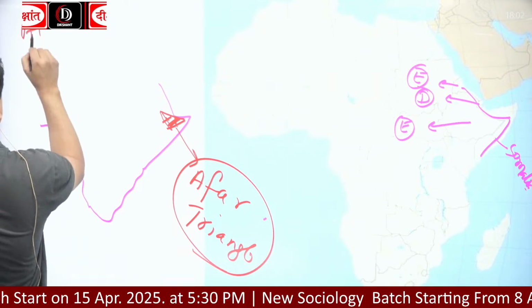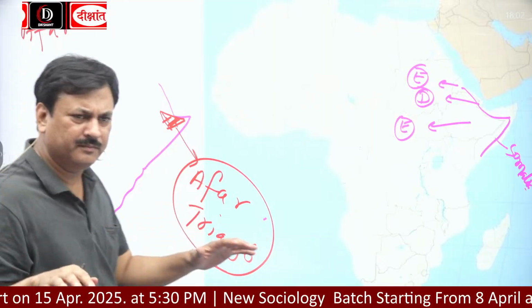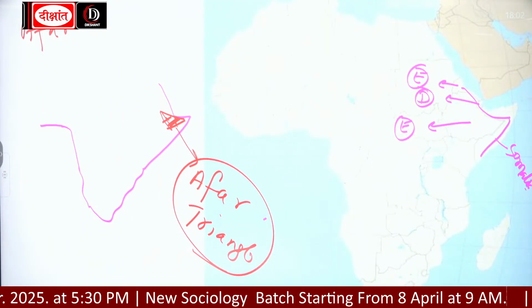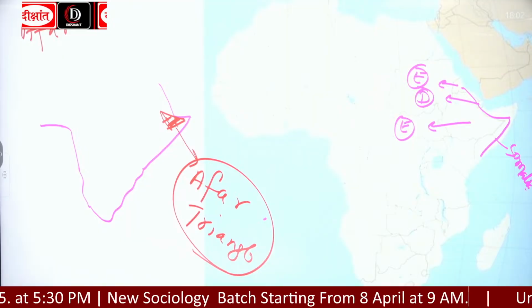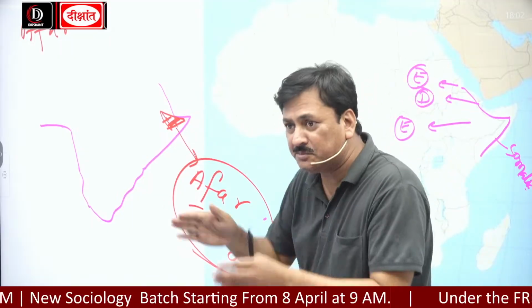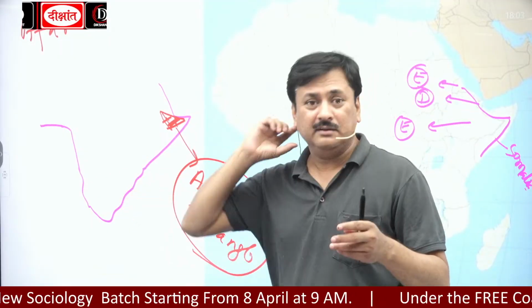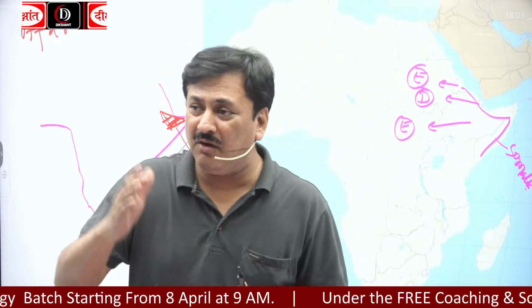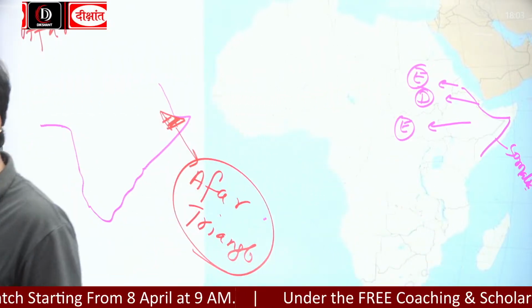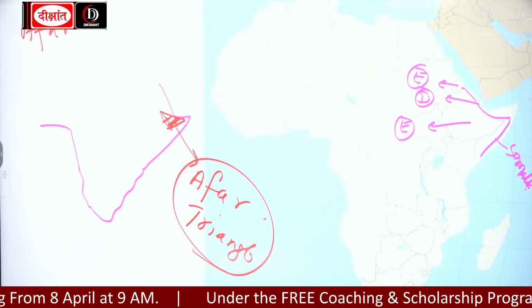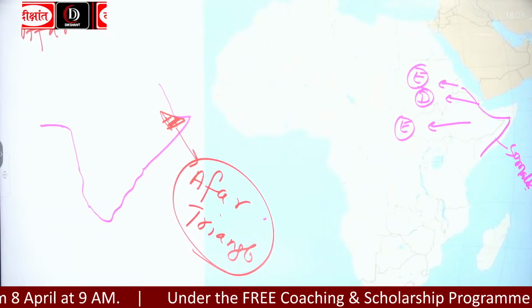Look, Afar is a depression of Ethiopia. Okay? And Africa is splitting from this region. According to geographers, in between 5 to 10 million years, a new ocean is going to be created from this region.